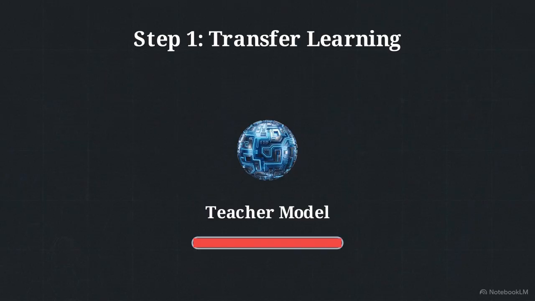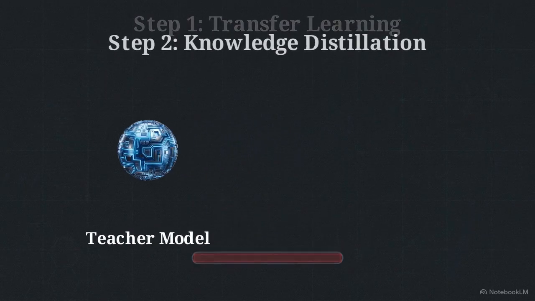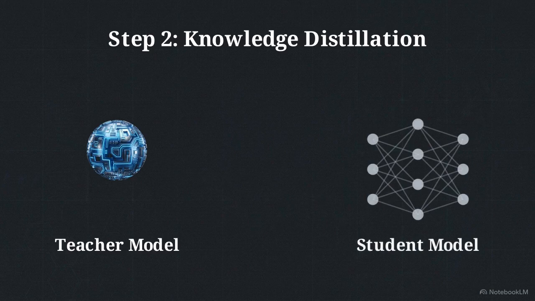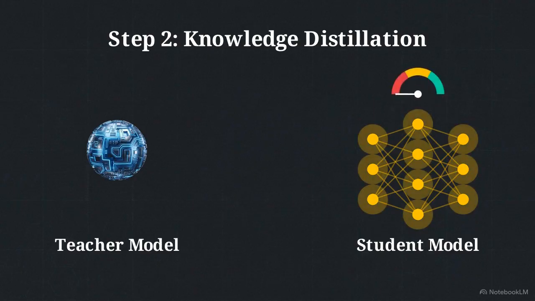Step 2 is knowledge distillation. The teacher model is used for exactly one job. It generates thousands of synthetic data points based on its perfect physics knowledge. Those data points are then used to train a secondary, much smaller artificial neural network. The result is a lean student model. Because it learns strictly from the teacher's perfect data, it retains the physical accuracy of the heavy model, but it operates at a fraction of the computational cost.